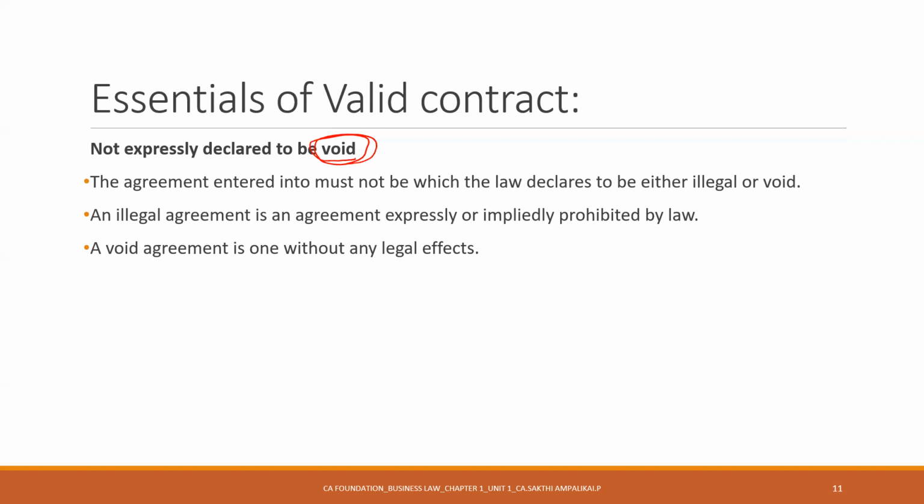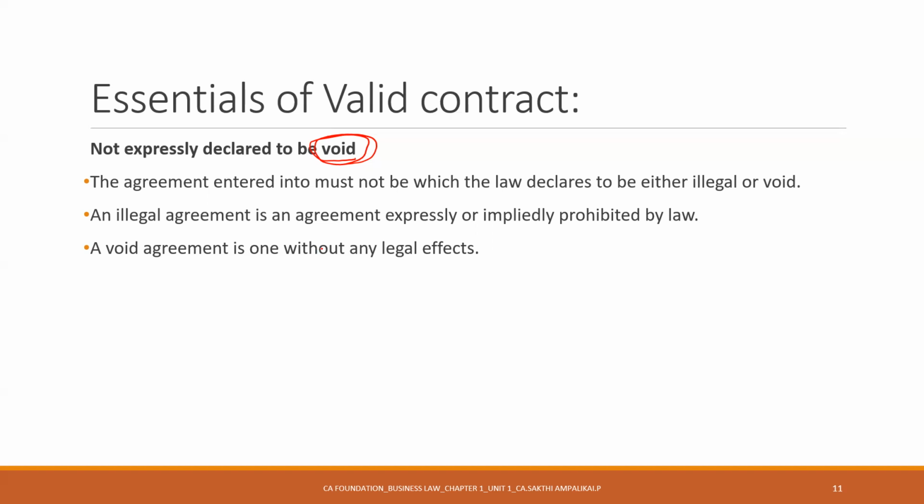Everything is perfect. Later, there may be unfortunate circumstances which will render this particular contract void, meaning this contract cannot be enforced. Something may suddenly happen, an unfortunate incident, or suddenly the act or object of that particular contract can be prohibited by law. Anything may happen.